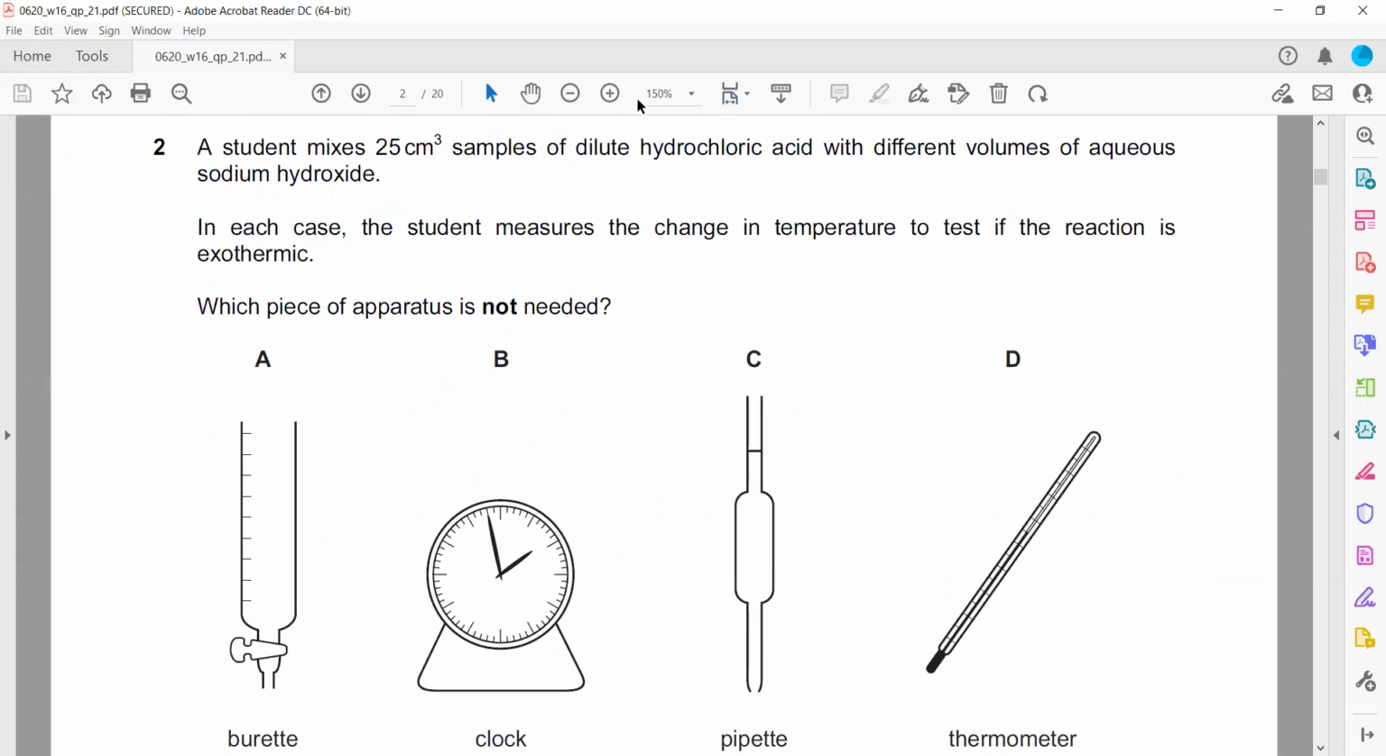A burette can measure different volumes, so we need a burette. The question is which we don't need. A pipette can measure 25 cm cube, so that is also needed. A thermometer measures the temperature change. But we don't need a stopwatch or a clock. Why? Because we are not measuring a rate or the speed of the reaction. So that's why B is the right answer.